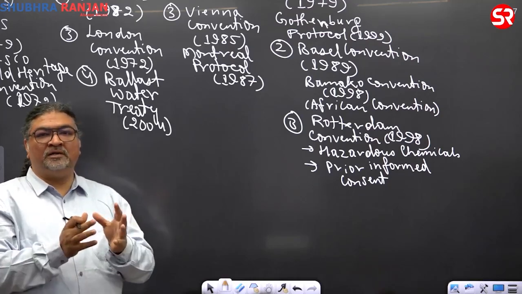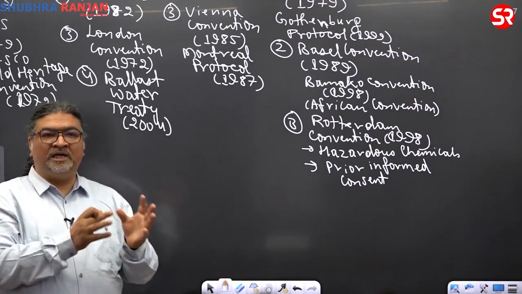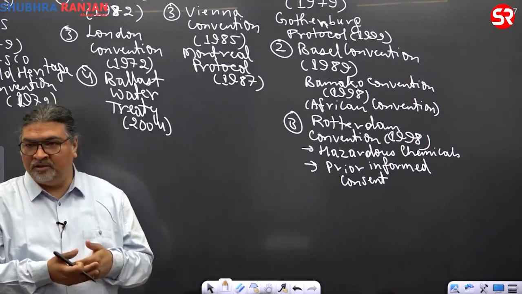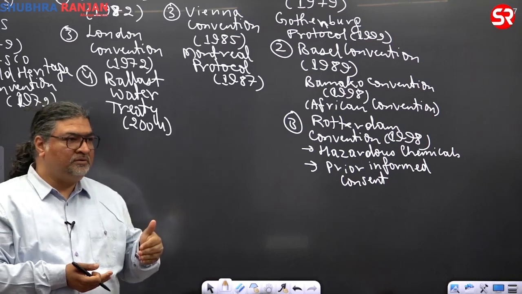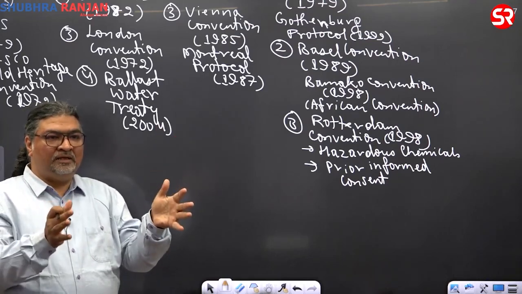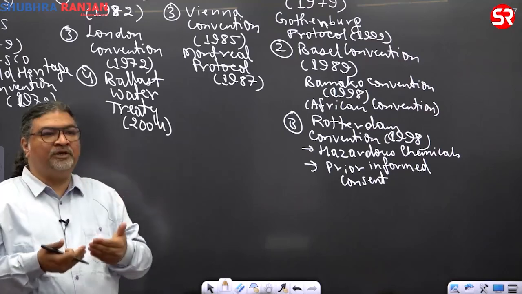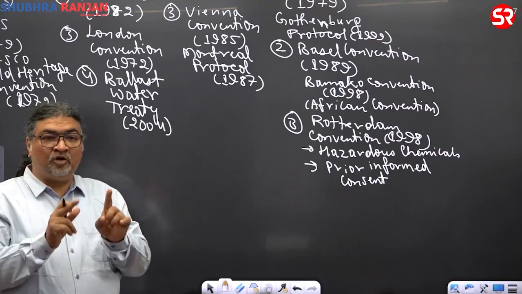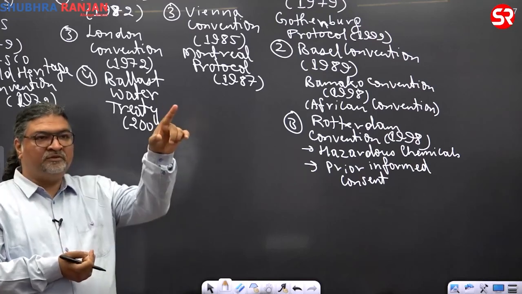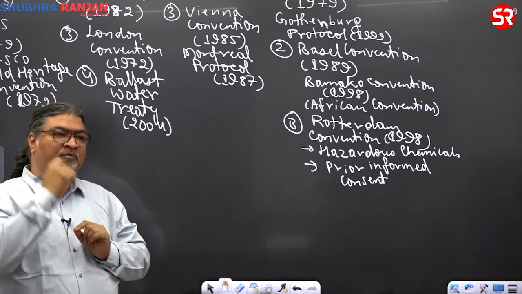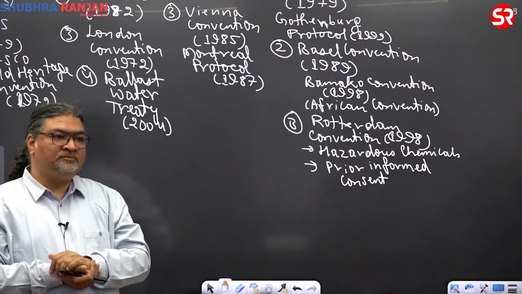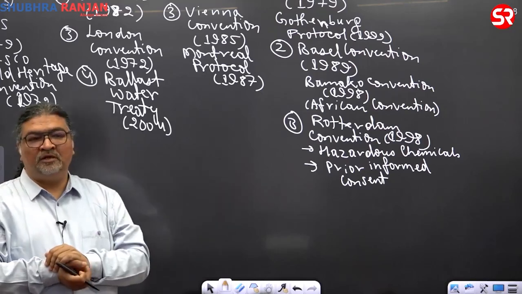Suppose a container containing chemicals moves from China to India. China is a manufacturing hub, and let's say an Indian industry requires that chemical, and it's coming from China to India. Then the company manufacturing that chemical and the Indian company importing it have to have documentation with prior approval of governments. That means the Chinese company will inform the Chinese government, the Indian company will inform the Indian government: this is the chemical, so and so, and this is the way it will come to India. That is called Rotterdam.